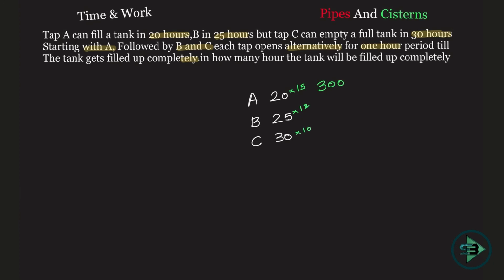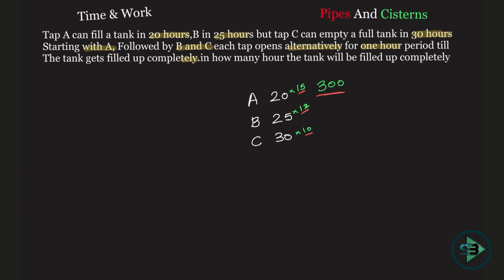So if I have to think in terms of my easy bricks problem, 300 bricks is what you're supposed to put in. A puts in 15 bricks in 1 day, 20 days he does his work working alone. B puts in 12 bricks in 1 day, 25 days he finishes the work. C puts in 10 bricks in 1 day, 30 days he finishes the work. Now all the 3 are working together.